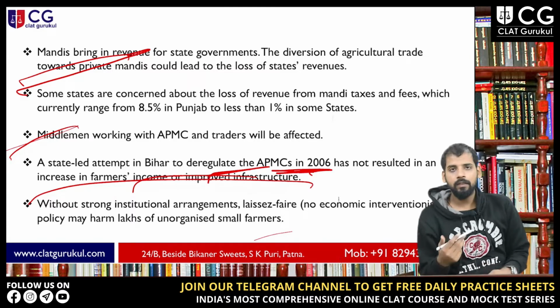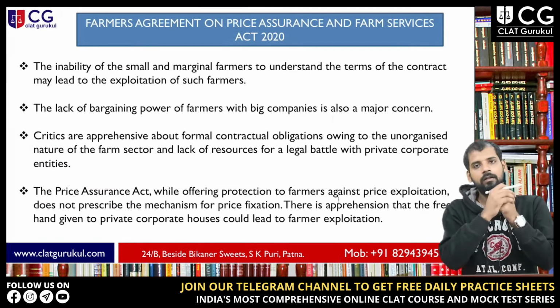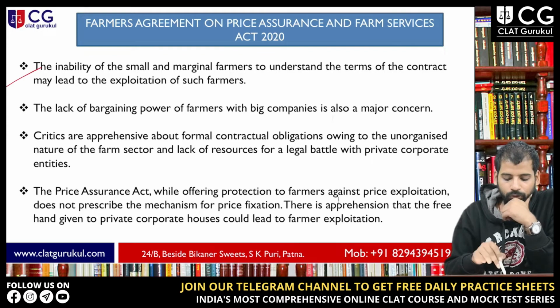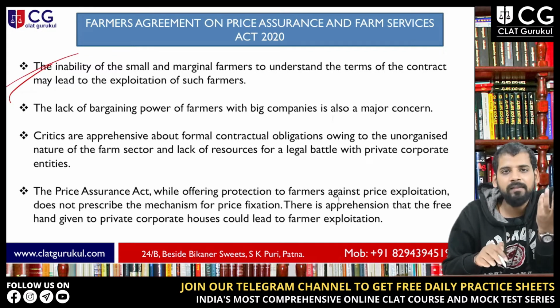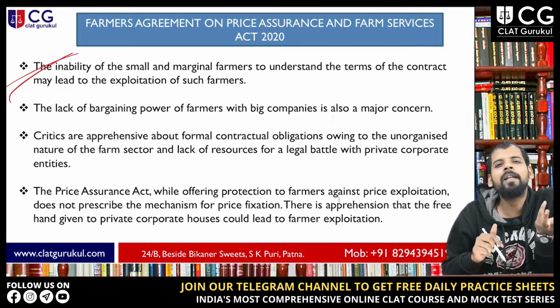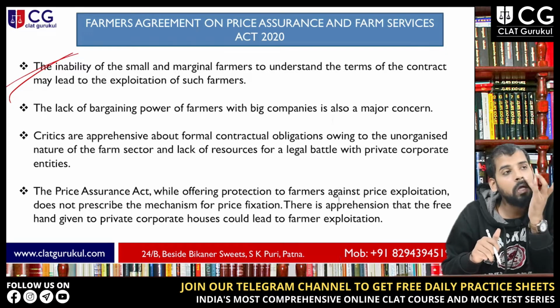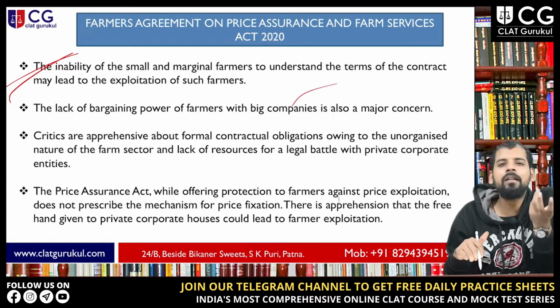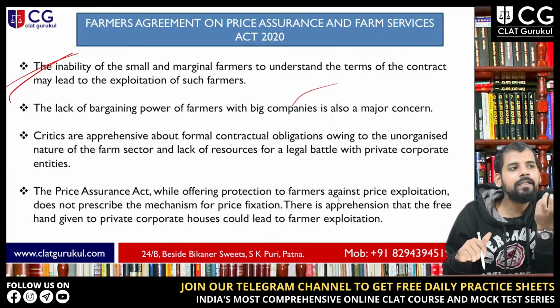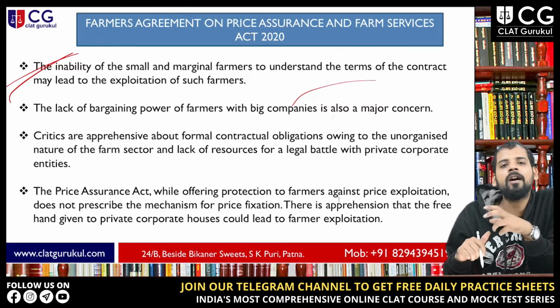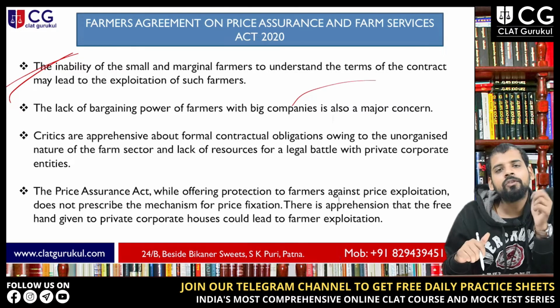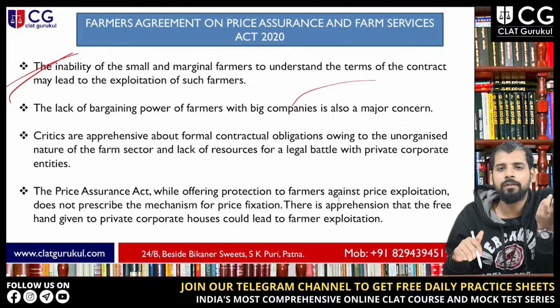Next is the argument against the Farm Services Act. If contract farming takes place, the first issue is the inability of small and marginal farmers to understand the terms of the contract, right? These are very technical things for these farmers to understand, and there are so many small and marginal farmers, right?